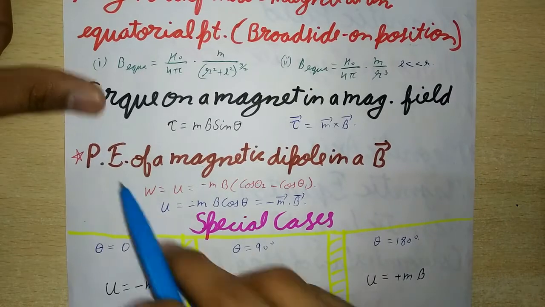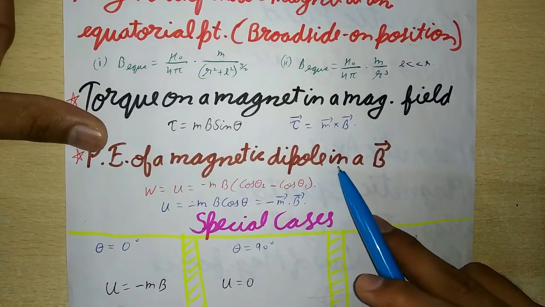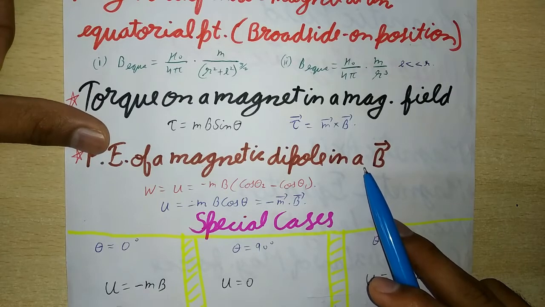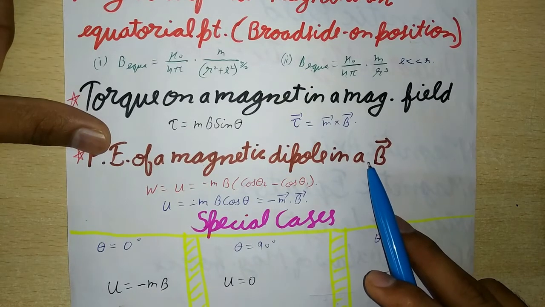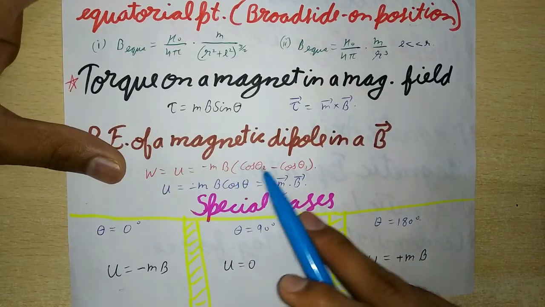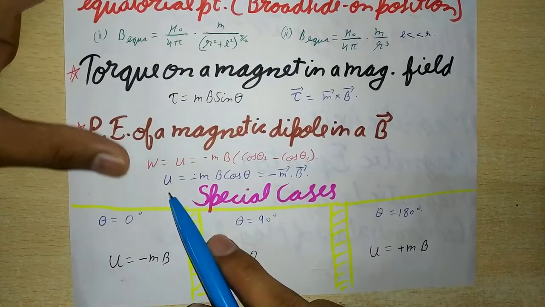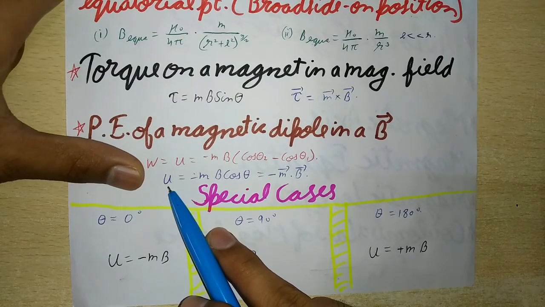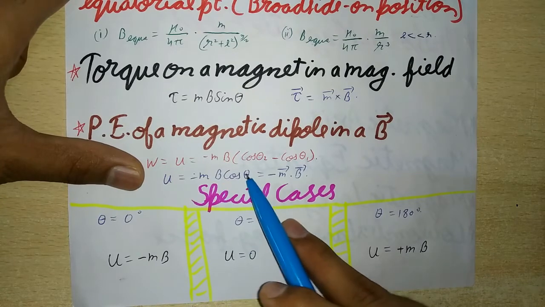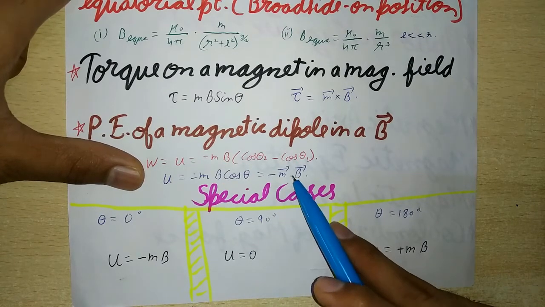Now, next is potential energy of a magnetic dipole in a magnetic field. When a magnetic dipole is rotated in a magnetic field against the torque from initial position theta 1 to final position theta 2, the work done or the potential energy stored in it is given by W is equal to U is equal to minus mB (cos theta 2 minus cos theta 1). And potential energy is 0 when m vector is perpendicular to B vector. Hence potential energy of the dipole in any orientation theta is given by U is equal to minus mB cos theta, which is equal to minus m vector dot B vector.